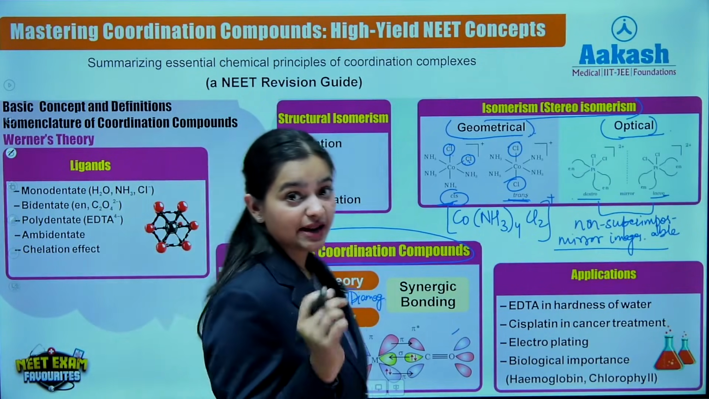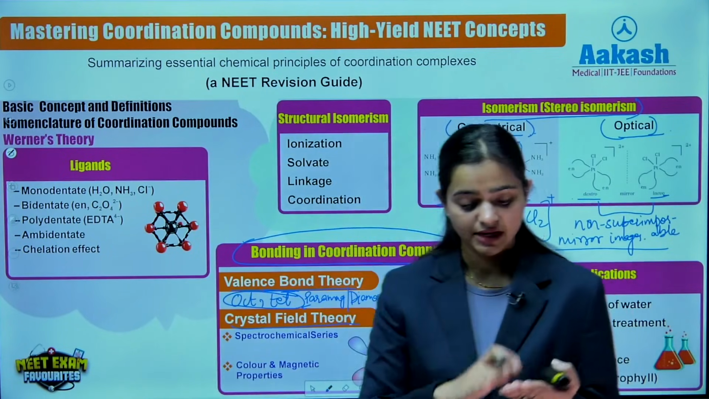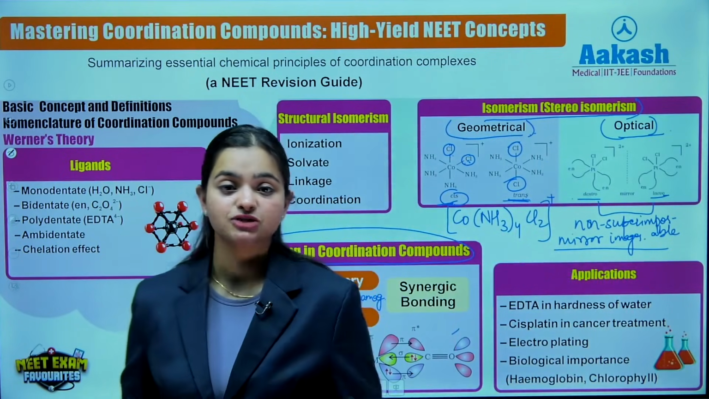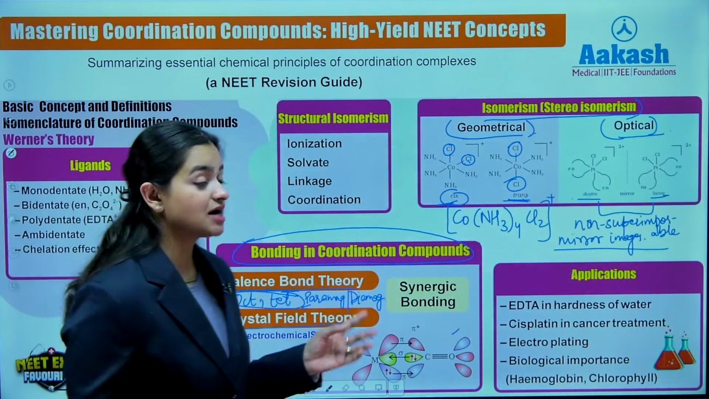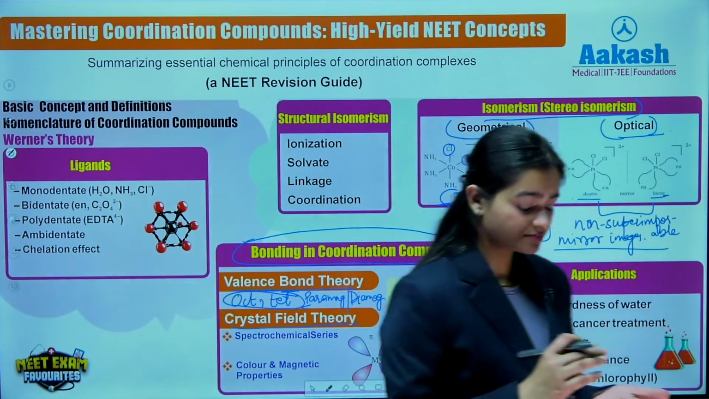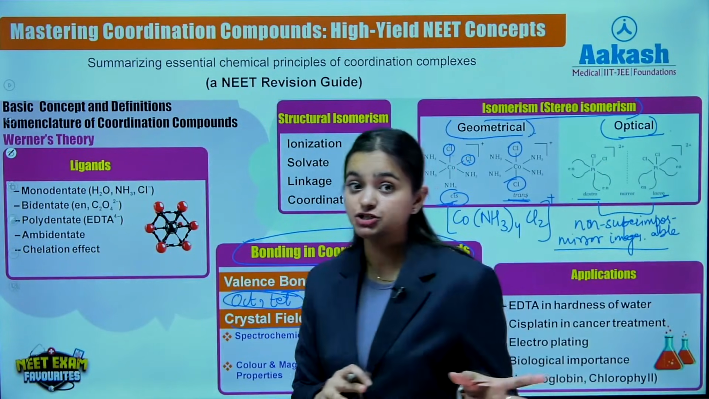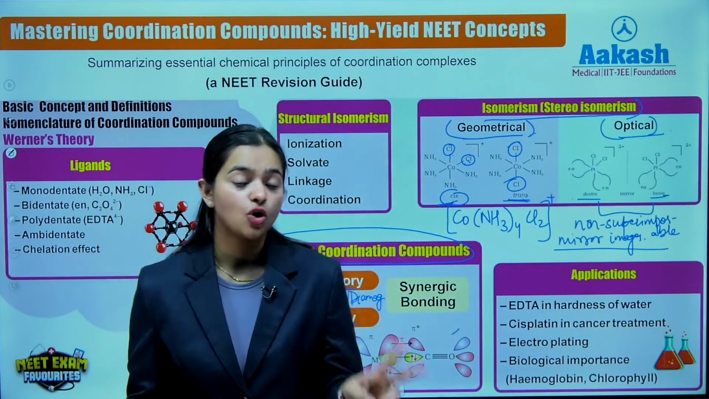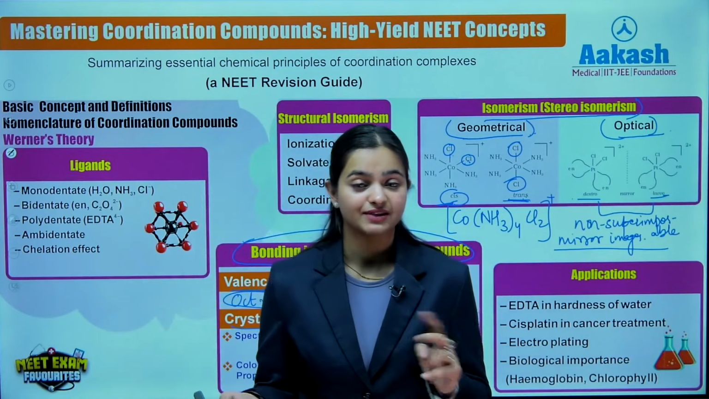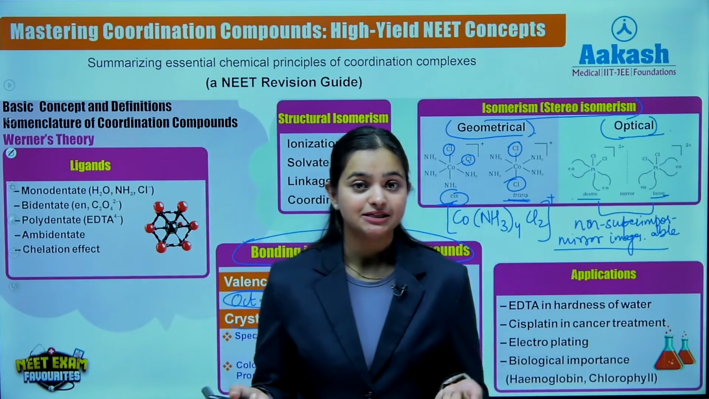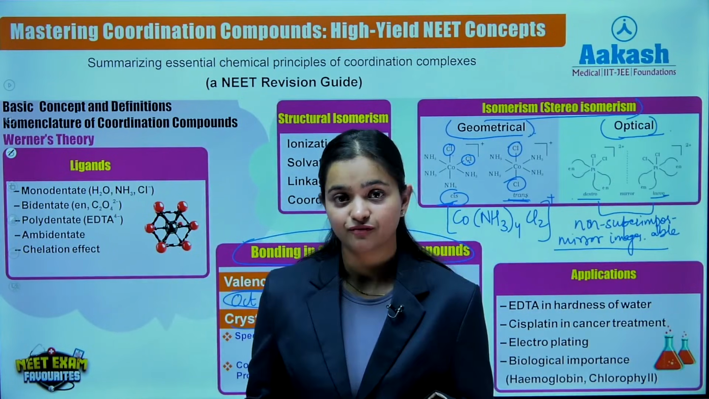These things were also explained by VBT, right? Inner orbital complex and outer orbital complex were also explained by valence bond theory, but the limitation was that it was able to explain the tetrahedral geometry, but it did not talk about the square planar geometry, right? So that was one of the limitations, along with the quantitative magnetic data.